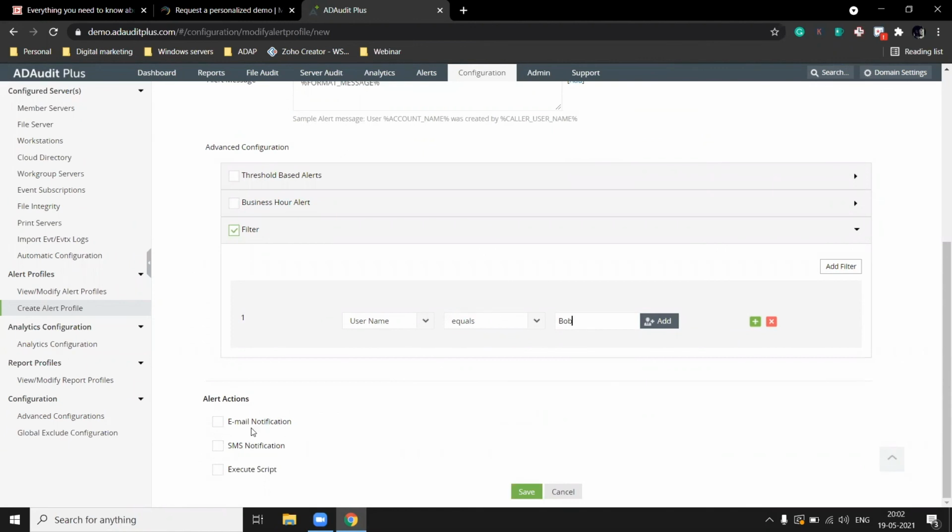I can choose to get notified via email or SMS using these options. I can also choose to automate response actions using the execute script functionality, which means I can choose to either lock out Bob or turn off his computer, turn off the machine which he logs on to using the execute script option.